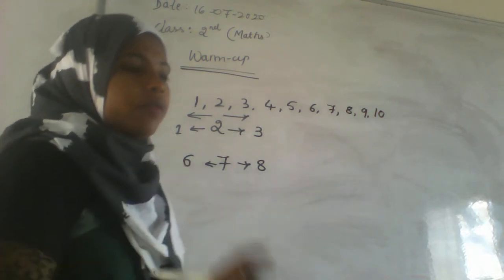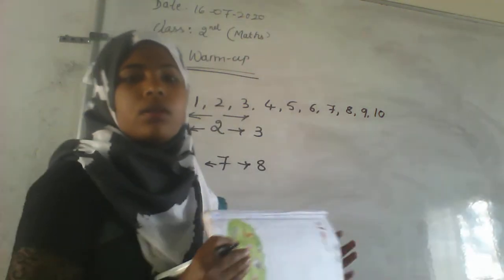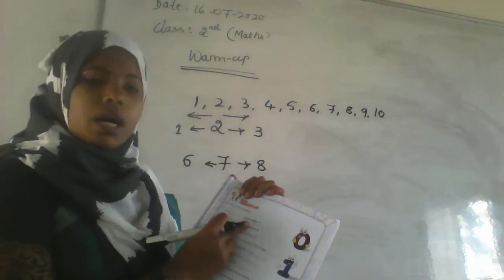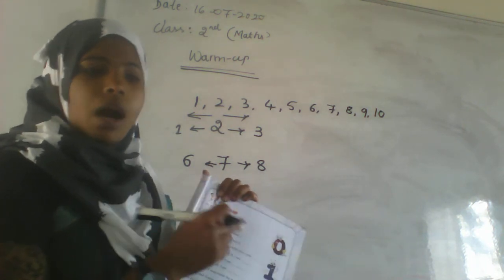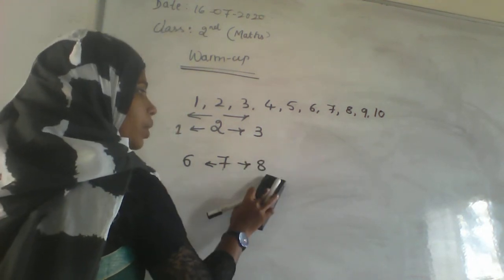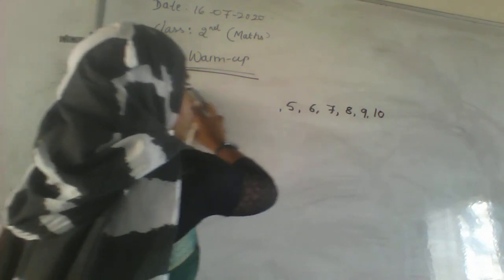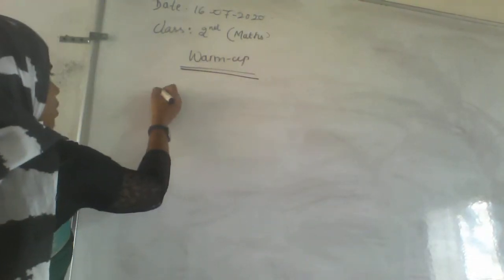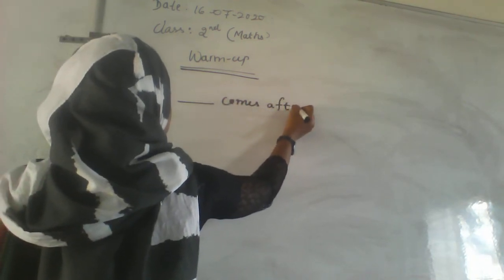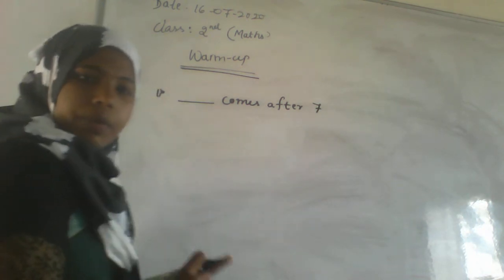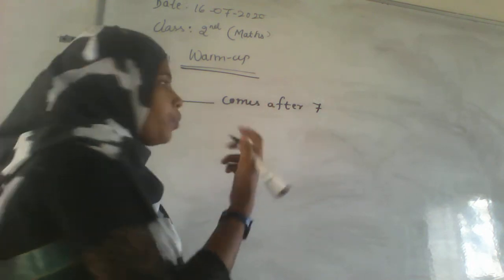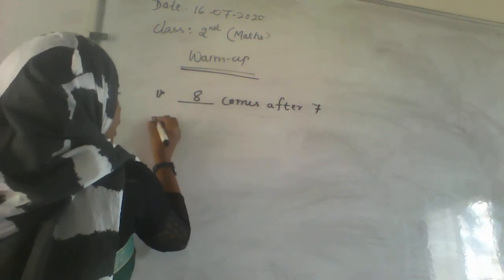Clear? And now we'll do this with the fill in the blanks. The first thing they are saying: dash comes after 7. Just now I told you what comes after 7. What is the number you are reading? That is 8. So the first answer: dash comes after 7. After 7, which number are you getting? That is the front number. Which one is it? The number 8.